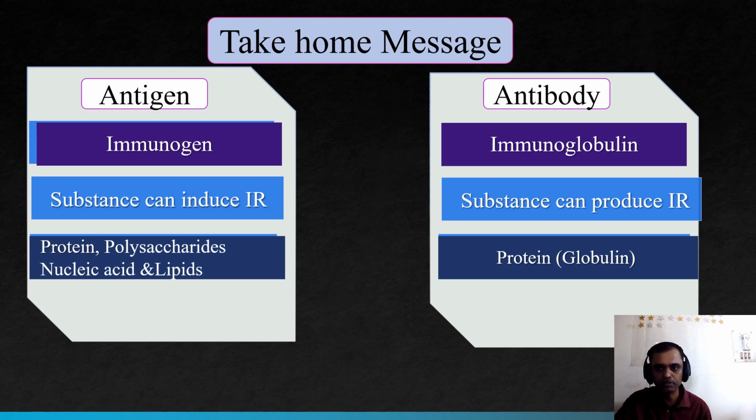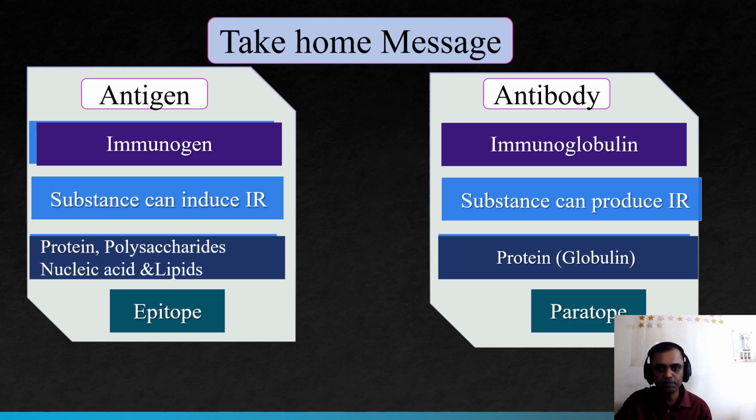Last but not least, epitope is the part of the antigen, whereas paratope is the part of the antibody. That is the end of the summary of antigen and antibody.